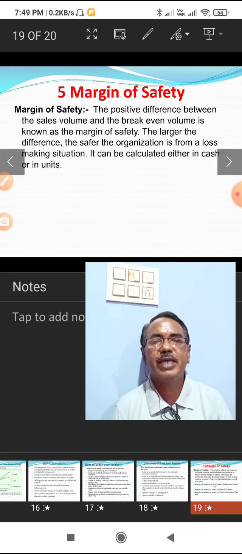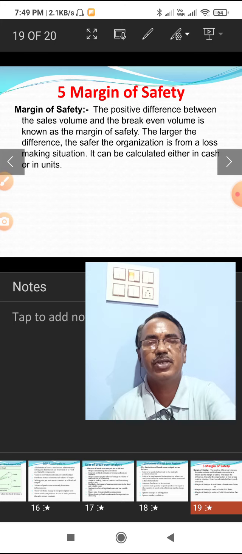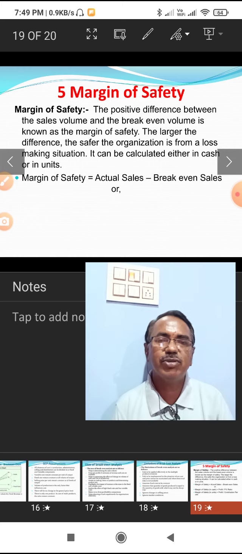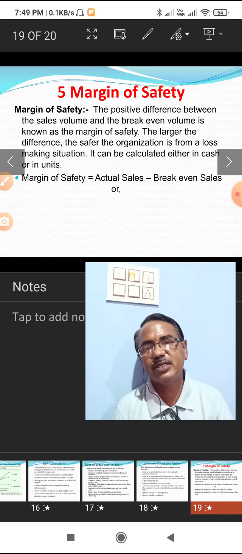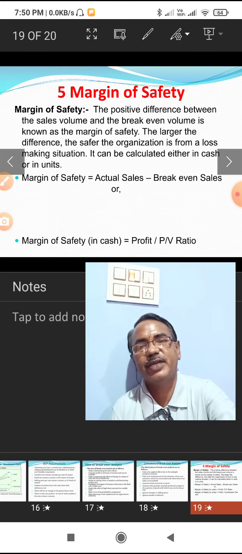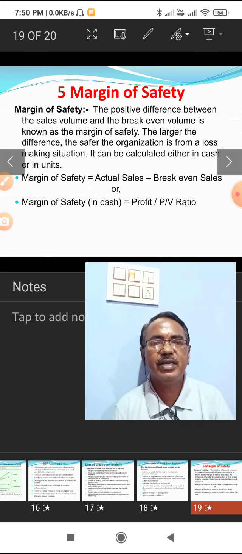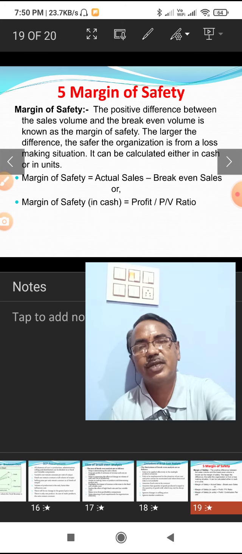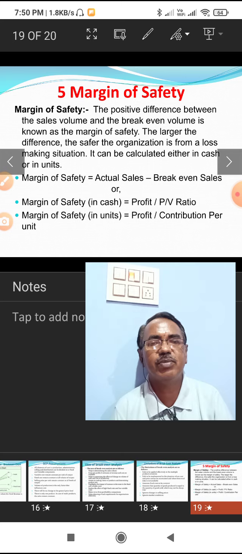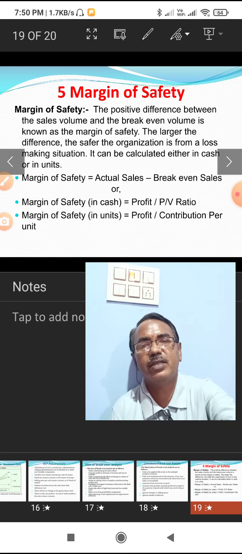Okay, it can be calculated either in cash or in units. When we calculate the margin of safety by actual sales minus break-even sales, it is a simple formula. The difference between these two elements is called margin of safety. Or, margin of safety in cash is equal to profit by PV ratio. It is another formula. Profit by PV ratio, we can ascertain the margin of safety. Then margin of safety in units is profit by contribution per unit. This is also another formula.